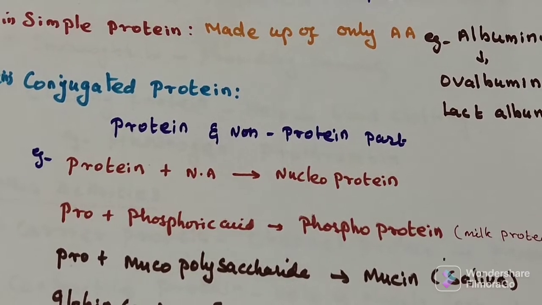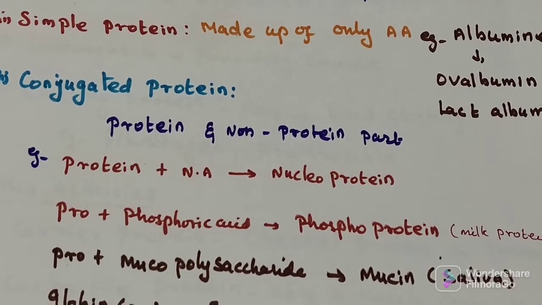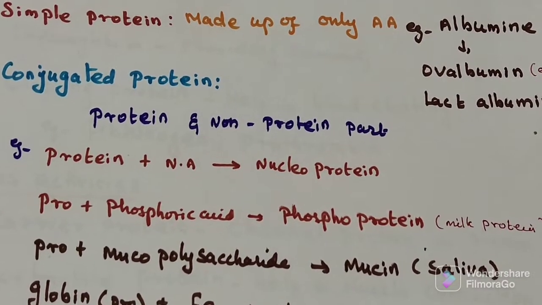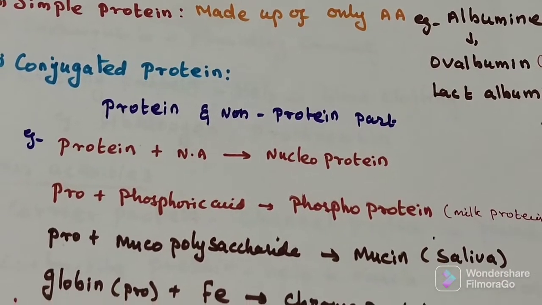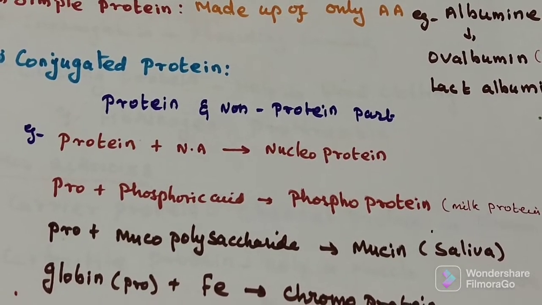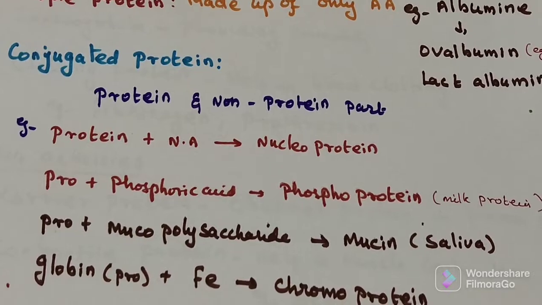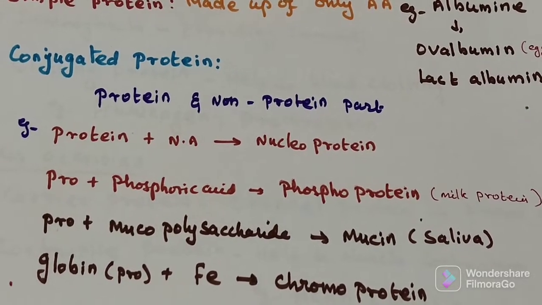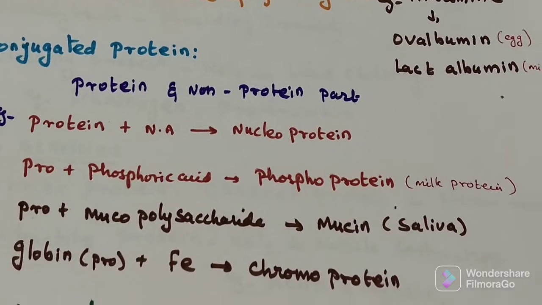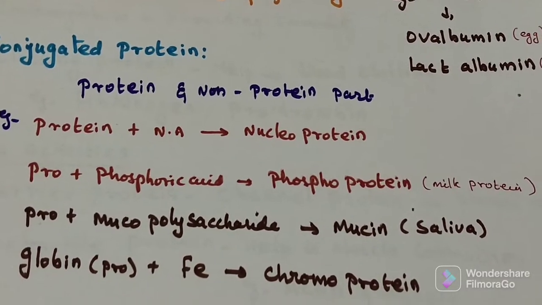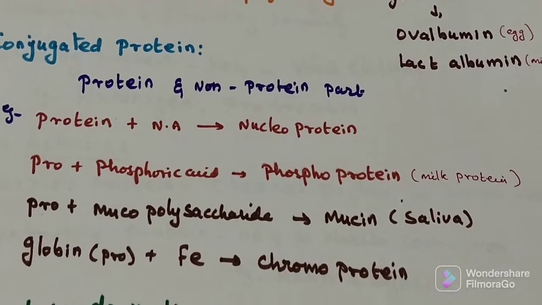Protein combined with phosphoric acid, we would call phosphoprotein, that is milk protein. Protein combined with a mucopolysaccharide will give mucin. Next, globin, the protein part, combined with iron forms chromoprotein.